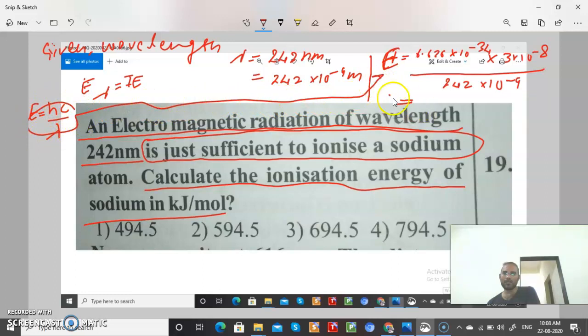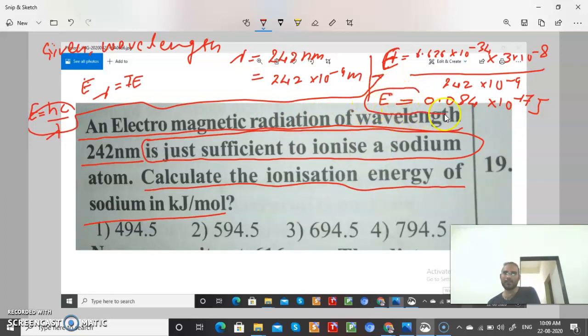If you solve this, E is coming 0.084 into 10 power minus 17 joule. So we got the energy.